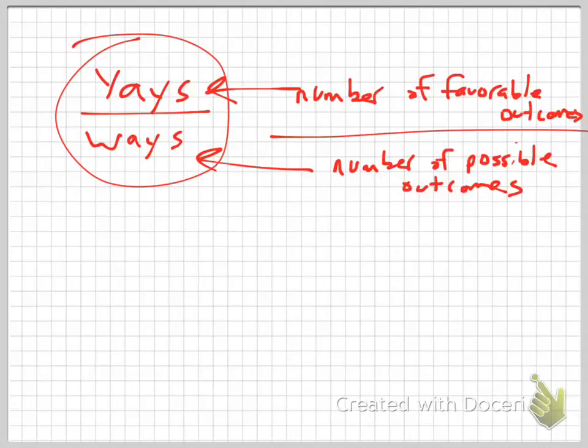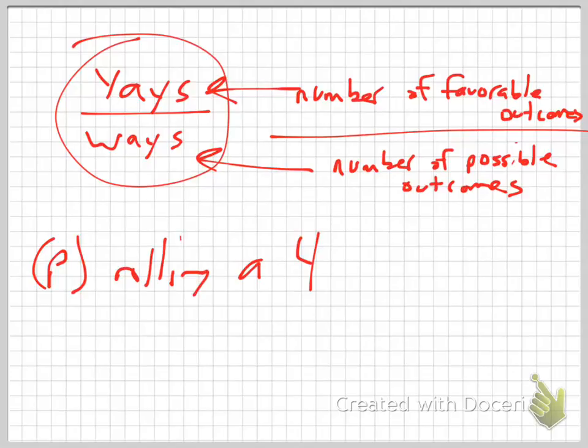That's it. Let's look. If I said, what is the probability of rolling a 4, okay? What you always want to start with is the ways. Always start with the denominator. How many ways are there for me to roll a dice? There are 6 different possible outcomes, right? 6. How many yays are there for me to roll a 4? 1. There's only one way for me to roll a 4. How many ways do I go, yay, I got it? 1. There's only one side of that dice that has a 4 on it, right?